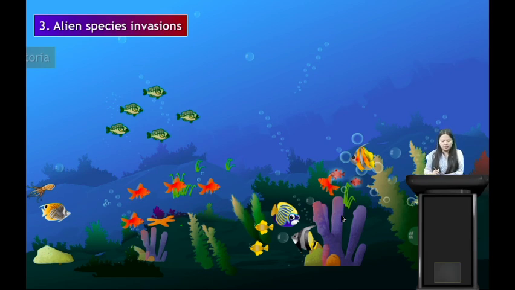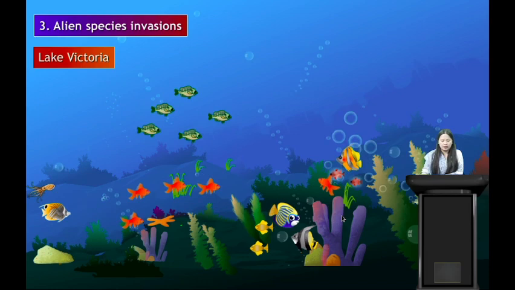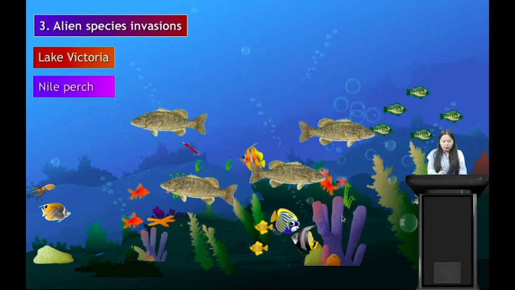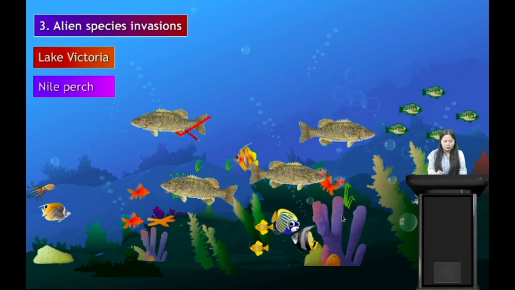Now, what is alien species invasion? Let us see with an example. In Lake Victoria, the small fishes that we can see here are known as cichlid fish. These small fishes are endemic to Lake Victoria. There used to be lots and lots of cichlid fish in Lake Victoria. But then a new species known as Nile perch was introduced to Lake Victoria. Then let us see what happens.